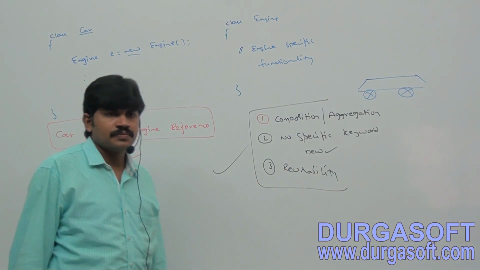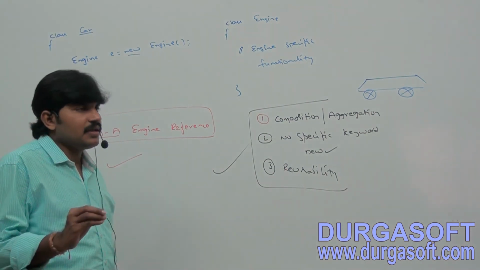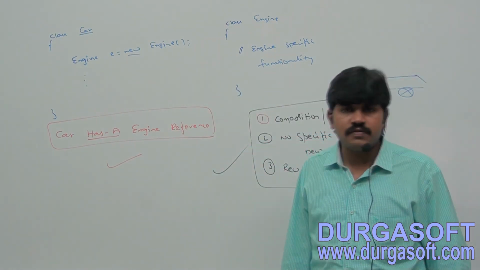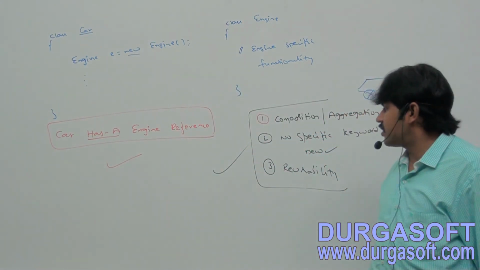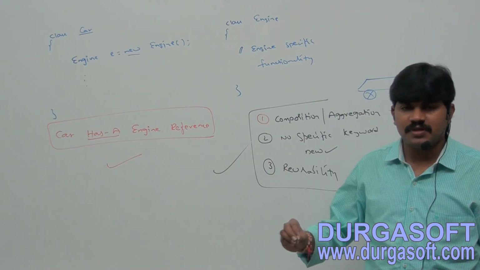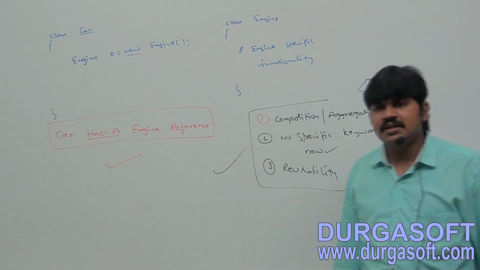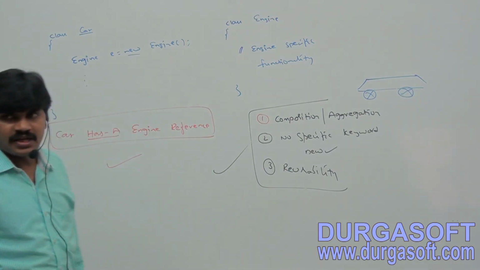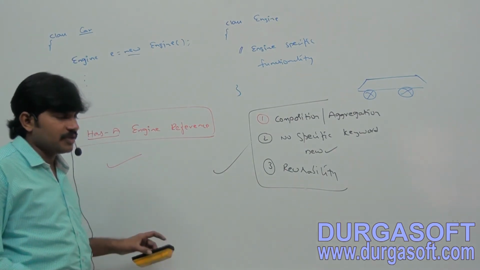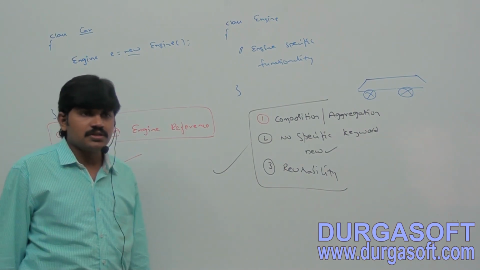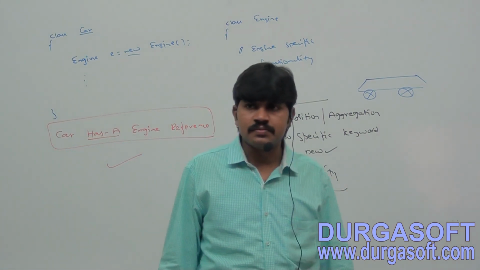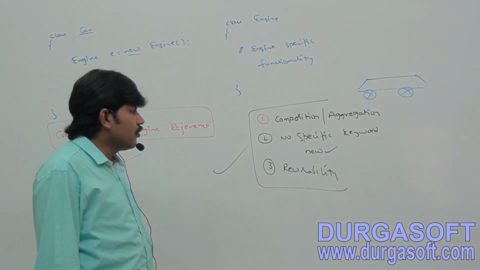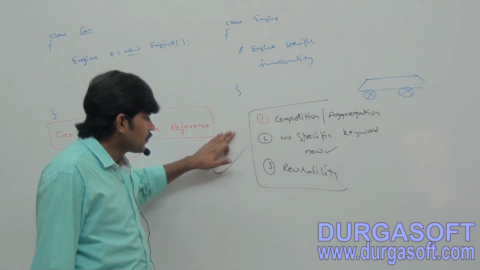Next, the third point. The main advantage of has-a relationship is reusability of the code.